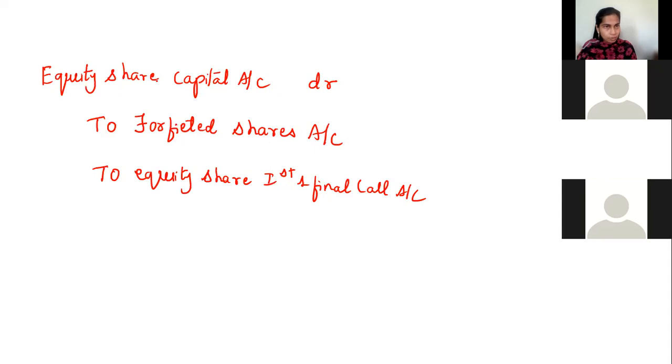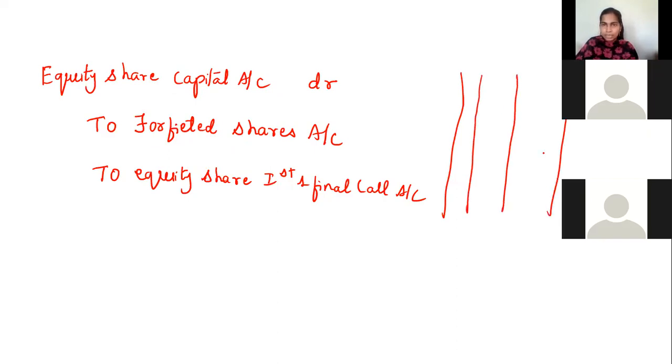Why now? See, this account has to be debited. This we are crediting. Why? The company is receiving the money of the cancelled shares on application and allotment. Company is receiving. That's why this account has been credited. Fine. Now this will be your LF. Then this will be your debit. This will be your credit.